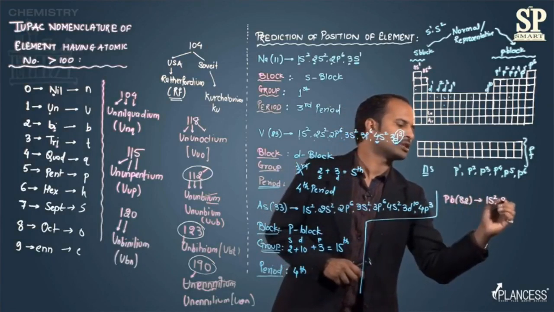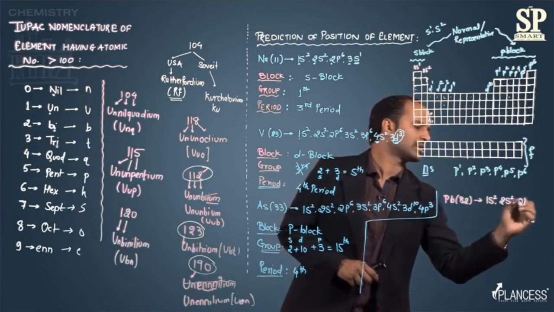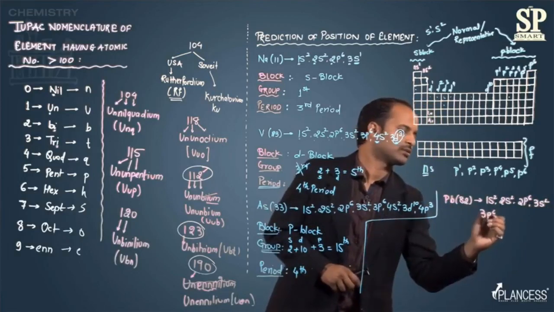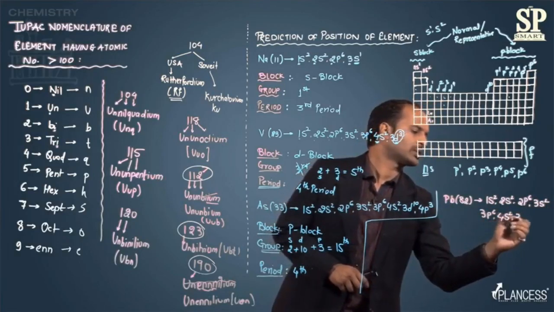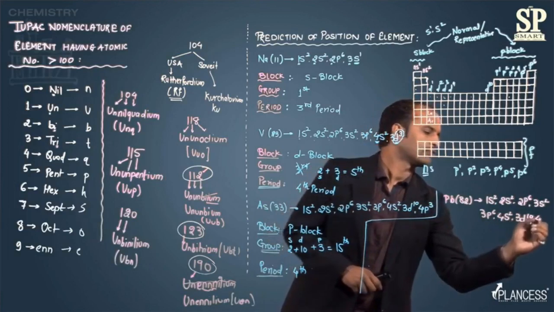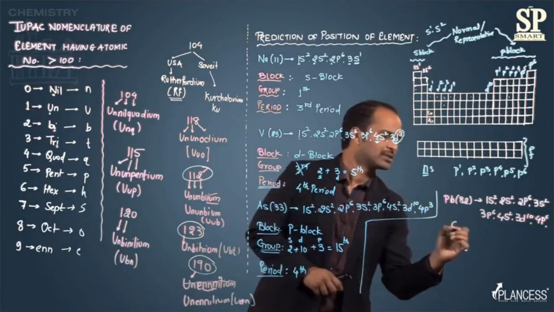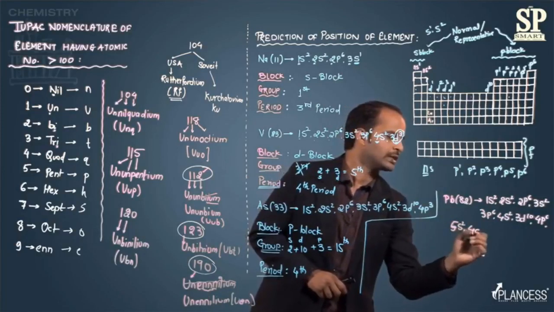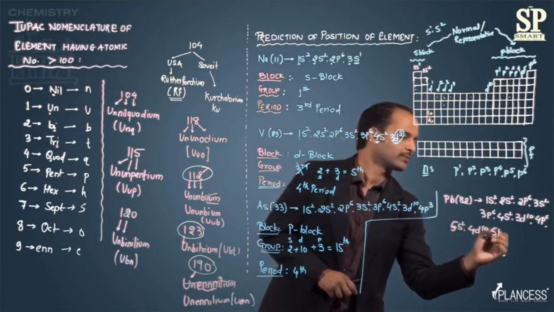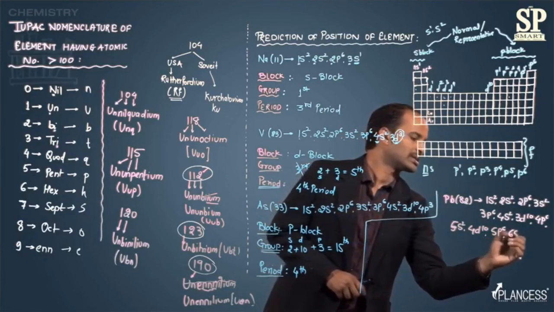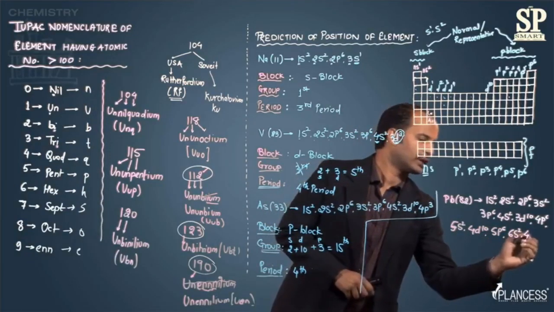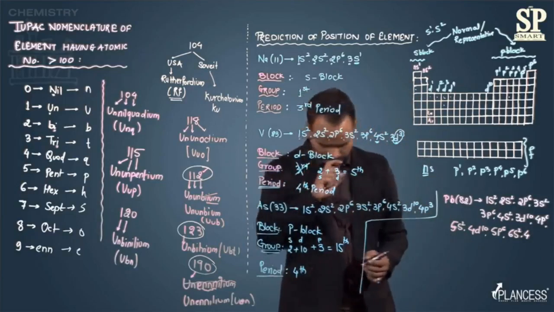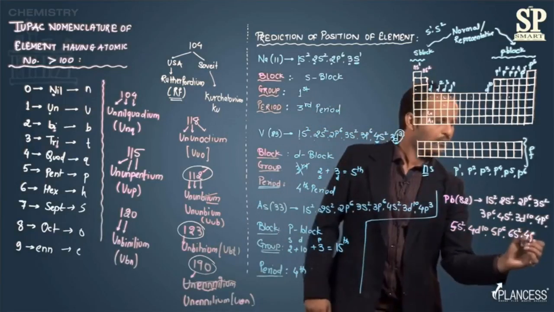Configuration is going to be 1s2, 2s2, 2p6, 3s2, 3p6, 4s2, 3d10, 4p6, 5s2, 4d10, 5p6, then 6s2, 4f14.